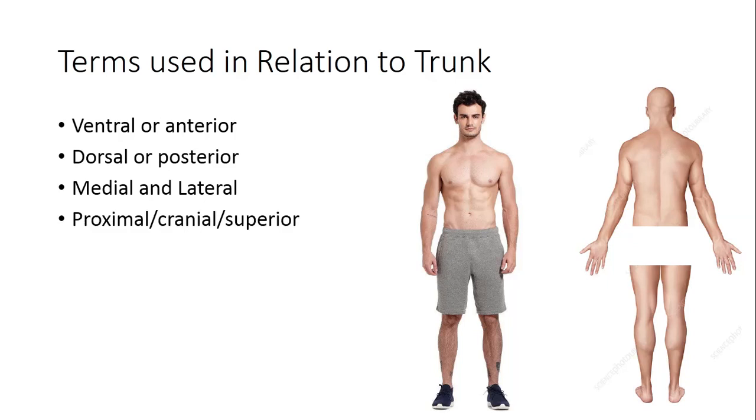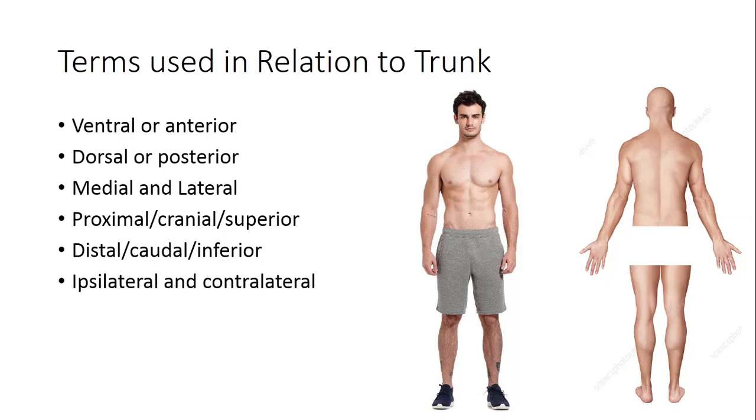Proximal, cranial or superior means the structure towards the head is proximal, cranial or superior. Distal, caudal or inferior, the structures which are related to or near to the lower part of the trunk are called distal, caudal or inferior.